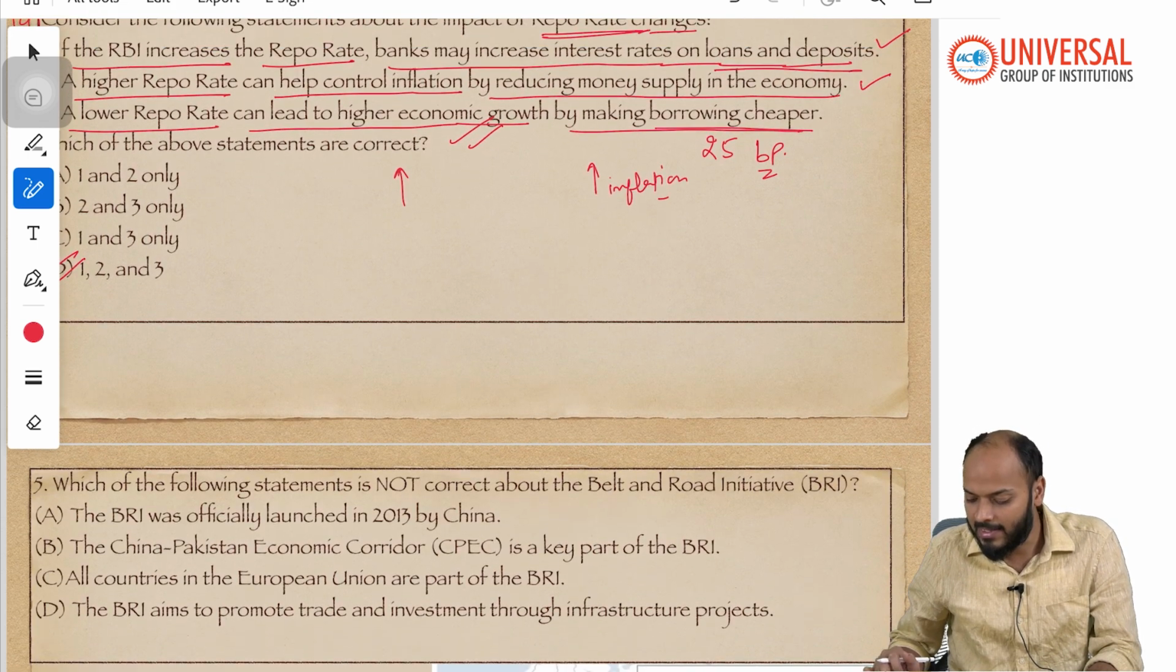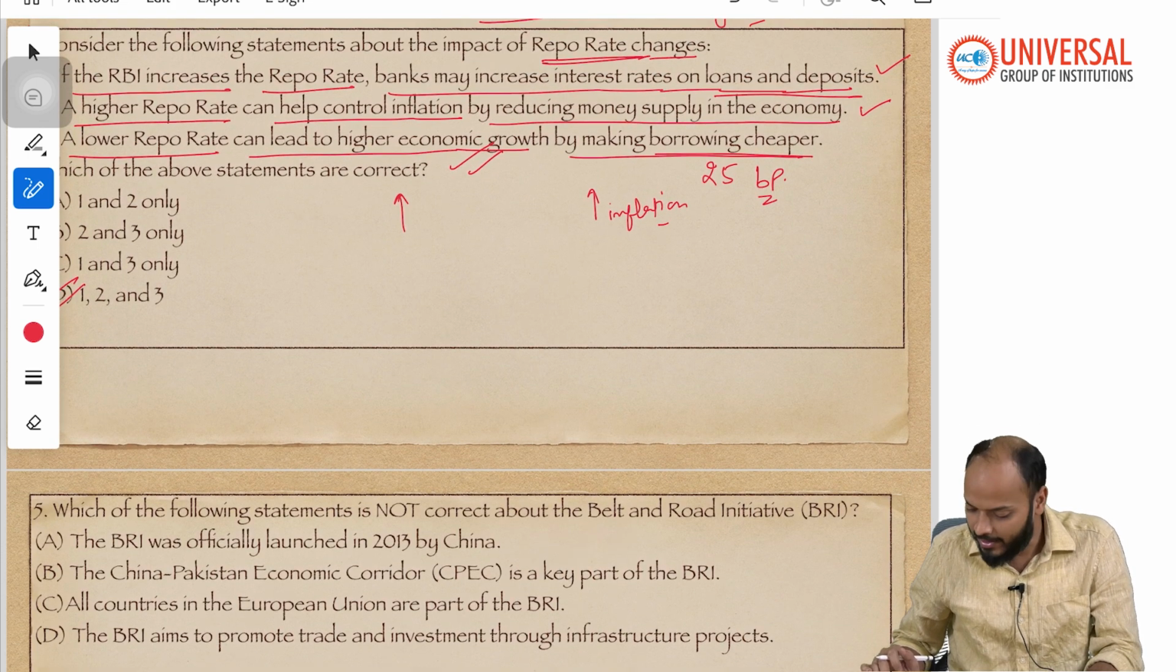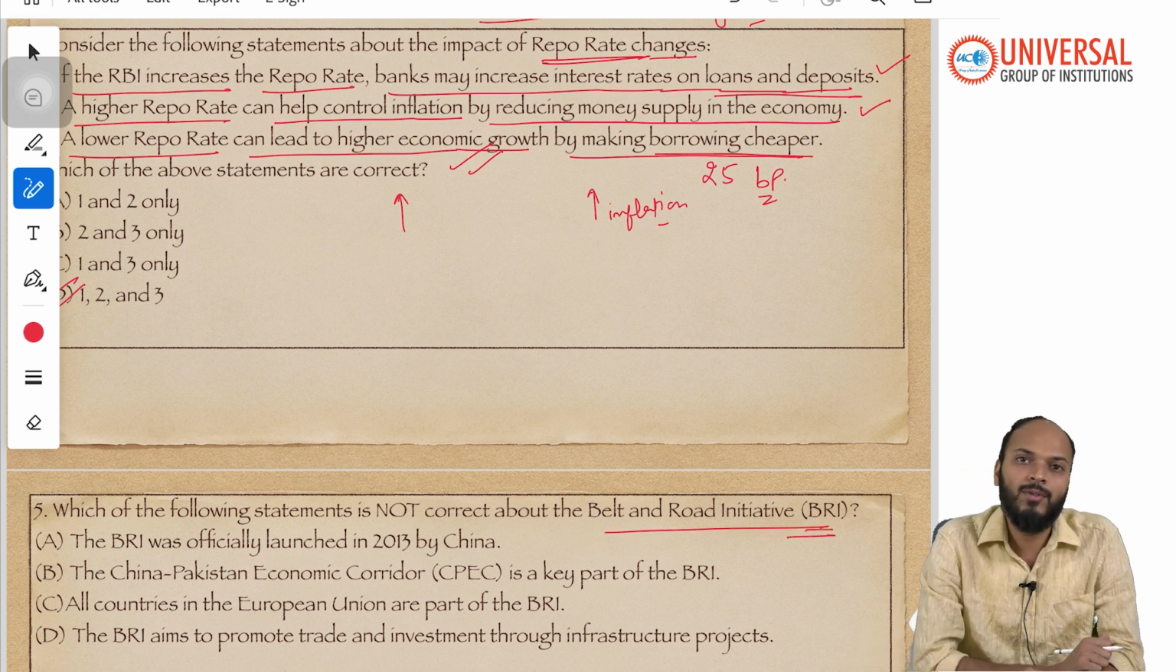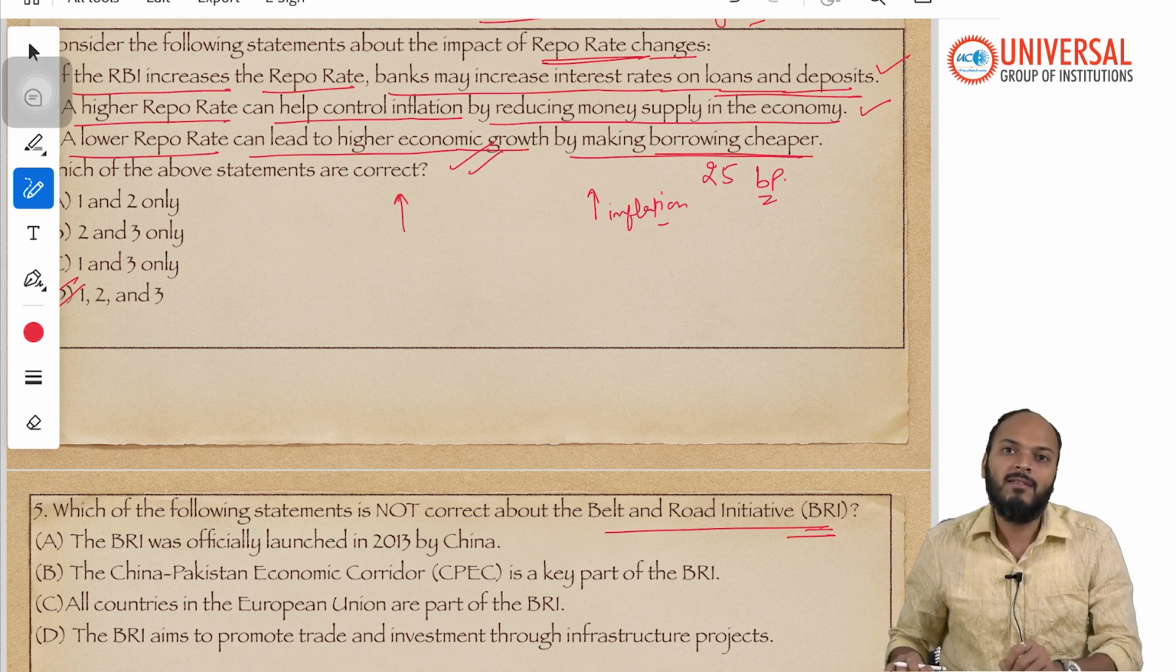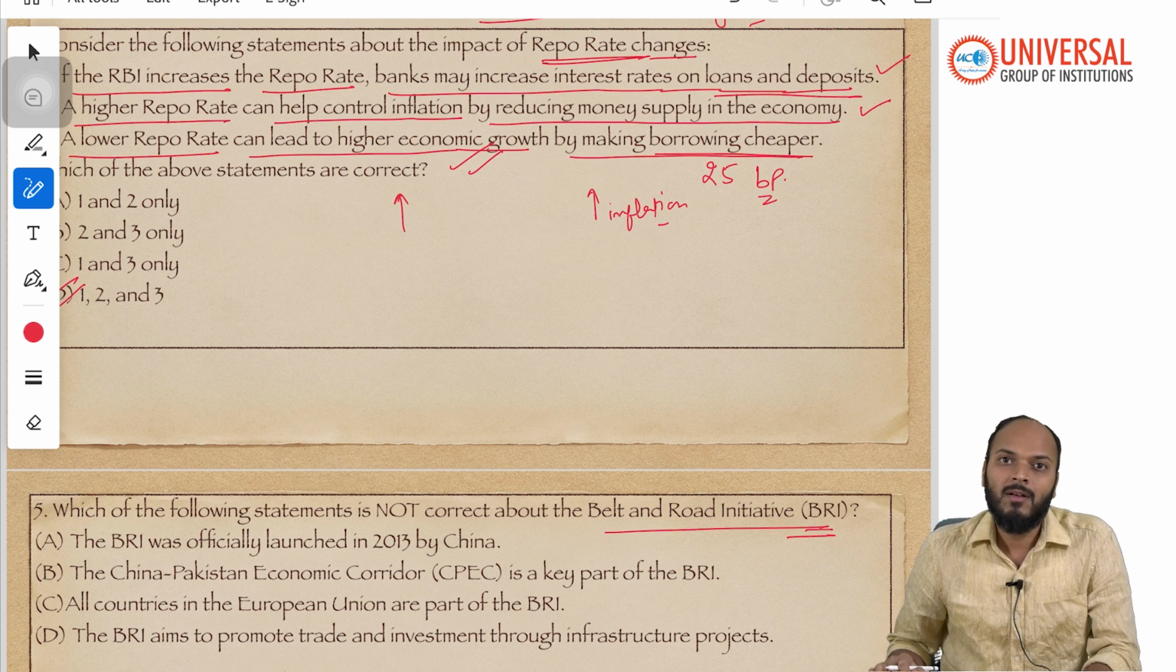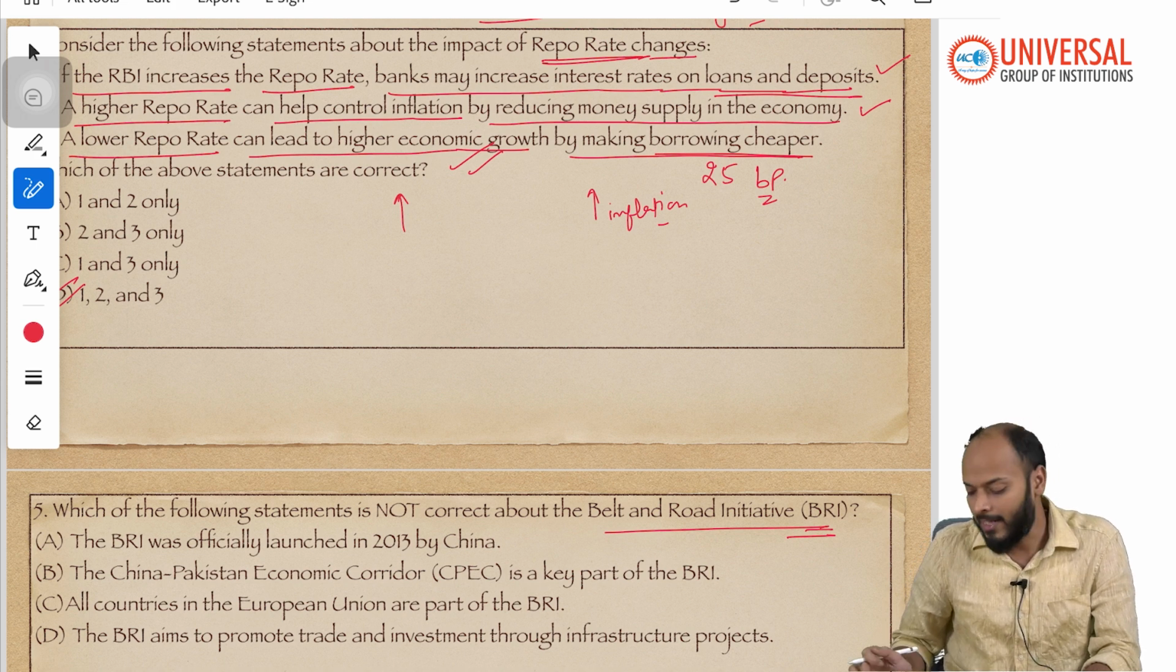And the last question of this video is about Belt and Road Initiative. This topic, BRI, was in news in the same context of Panama. President Trump has said if Panama does not cooperate with USA... How? Because Panama has become a member of BRI, right?